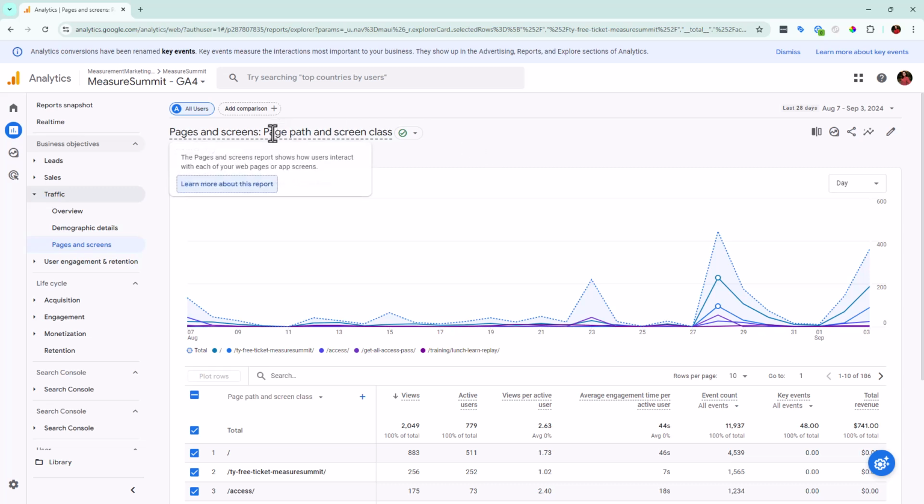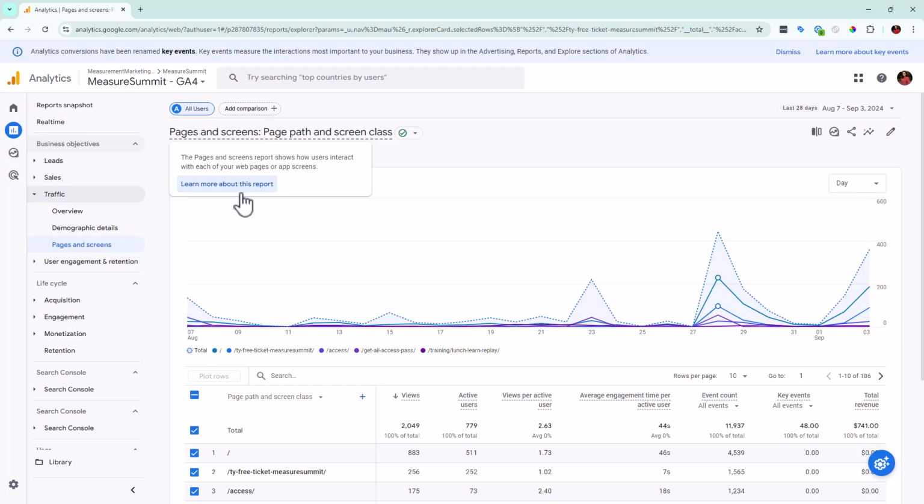I'm going to hover over this, and if I just leave it here for a second, not clicking on anything else, it gives us a description of the report, which is really helpful if you're trying to figure out, is this report going to answer my question? Because remember, we're always trying to make sure we're asking the right questions and getting the information we need so we can take action.